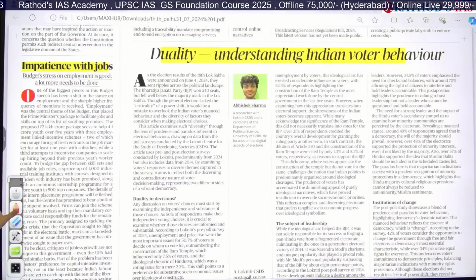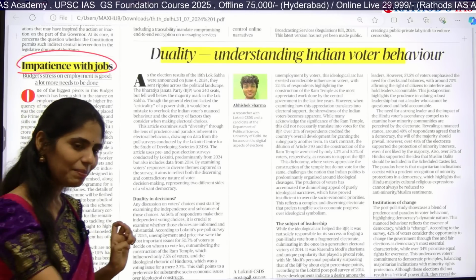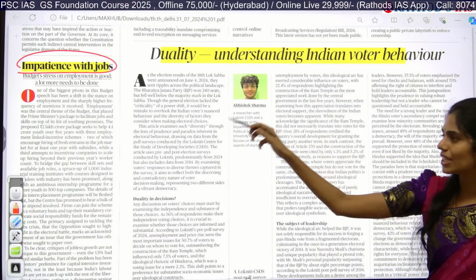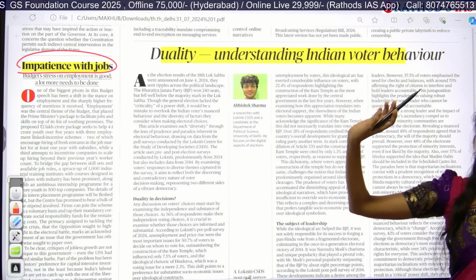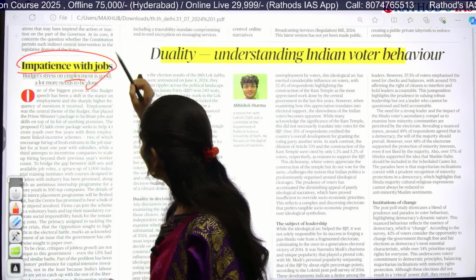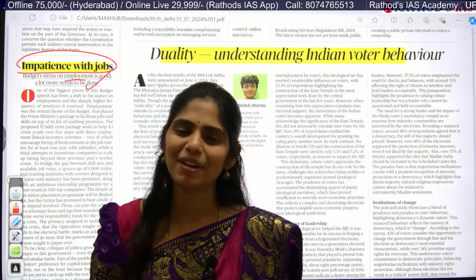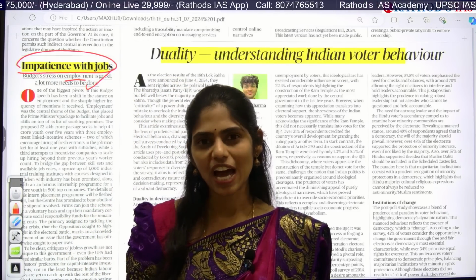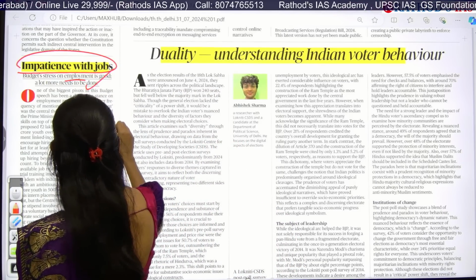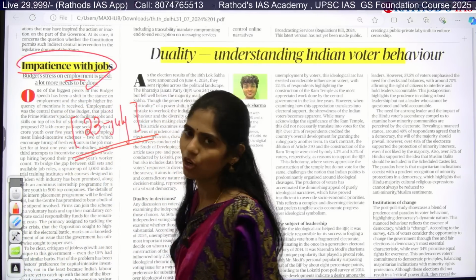Here you can see one more editorial. It talks about impatience with jobs. So in our budget, from 23rd June onwards, we are seeing this topic of, sorry, unemployment. And especially before we came up with our budget itself, we had some news articles saying that the claims made by our prime minister are wrong claims, and even the RBI report and other reports were coming up in the news. So we came up with the introduction of the budget on 23rd July. From that day onwards, we are discussing this problem of unemployment.